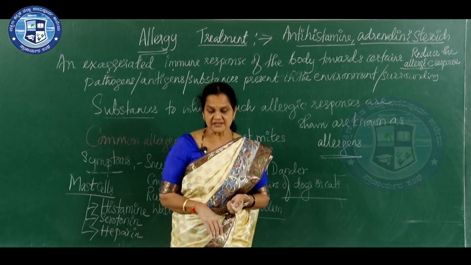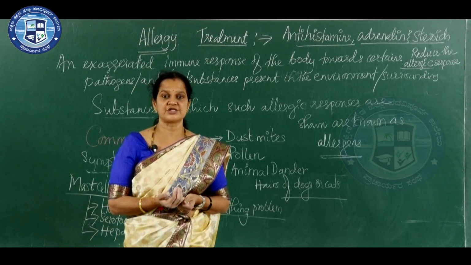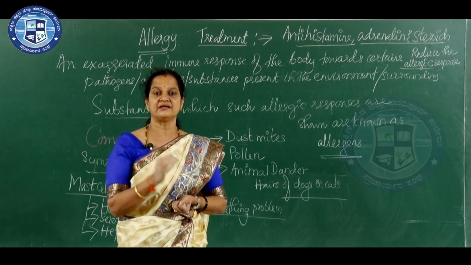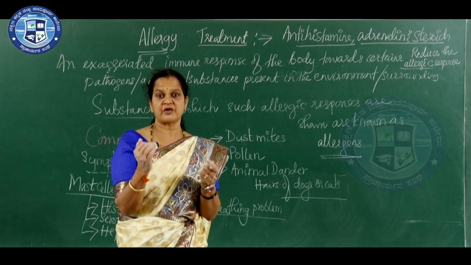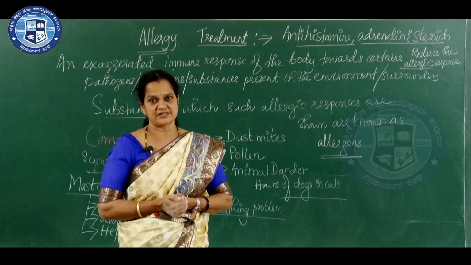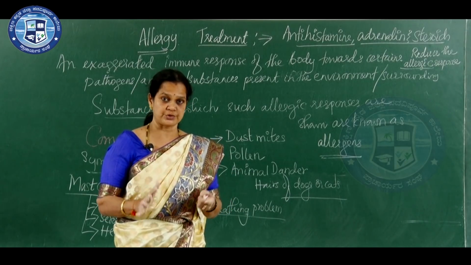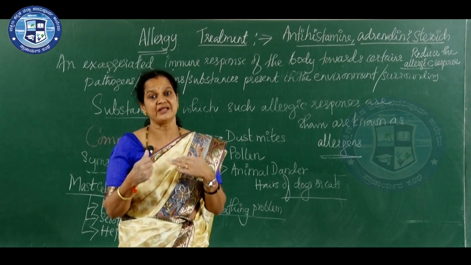Nowadays the allergic condition is more common in children, mainly because in their early period of life they are provided with a protected environment. When too much protection is given, the body is not exposed to any sort of pathogen, and because of that immunity reduces.